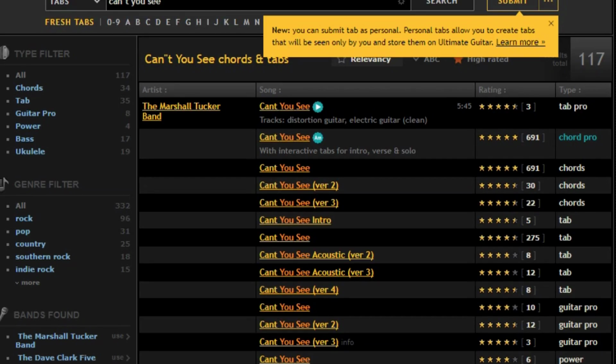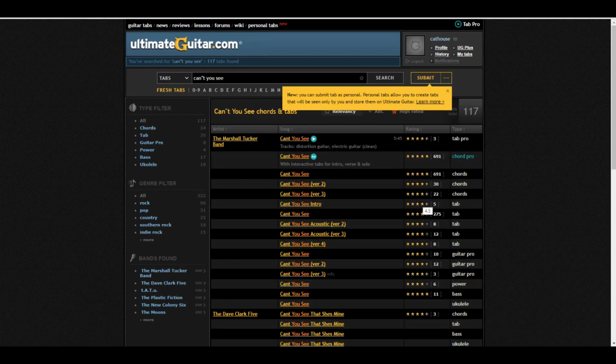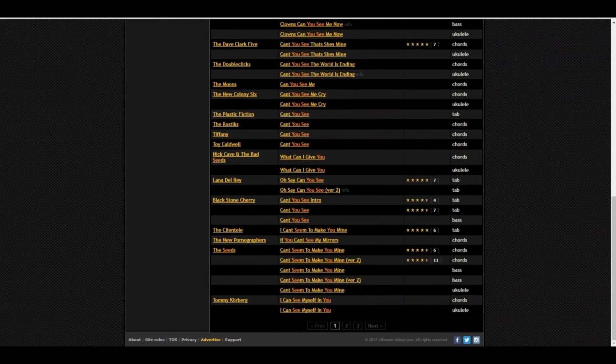So Can't You See? There's this one, and then there's this one. Version 2 and 3 here. Here's the 3 chords. Now, what I want you to look at here is this part right here. You see the stars, and then over here the number? The stars mean that other people have rated this tablature, this chord chart, as being very good because it has 5 stars out of 5 stars. This one has 4.5 stars. This one looks like it has pretty much 4.5 stars as well. But if you look down here, you'll see this one has 4 stars.